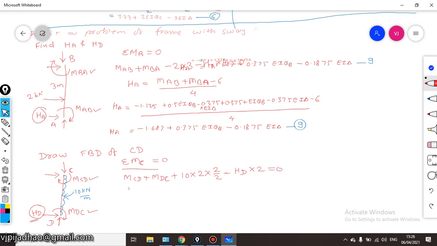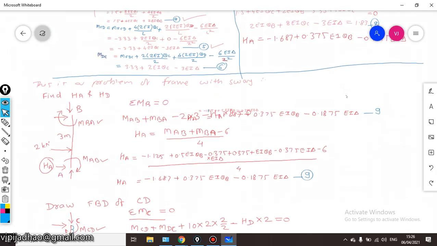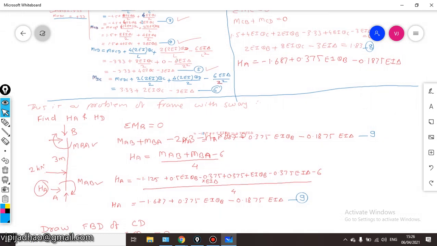So this is equal to 0, therefore this HD will be equal to MCD plus MDC plus 20, this 10 into 2 into 2 by 2, that is 20, complete term divided by 2. Put the value of MCD and MDC. We have formed the equation for MCD and MDC here. You can see equation number 5 and 6. Just put these values of MCD and MDC in this particular equation, you will get one additional equation.